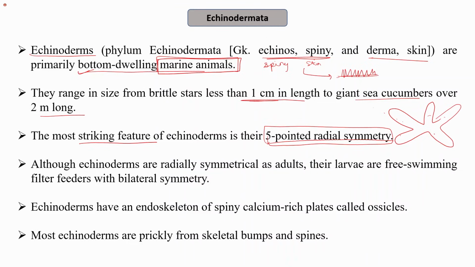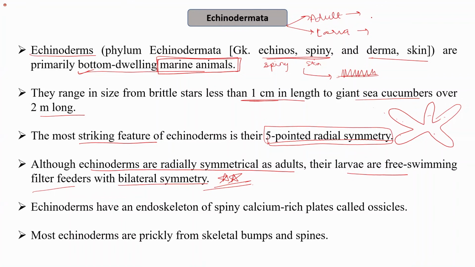One very important thing we need to remember is that echinoderms are radially symmetrical as adults, but their larvae are free swimming filter feeders with bilateral symmetry. So there is a difference: in the adult stage the symmetry is different, and in the larval stage the symmetry is different.